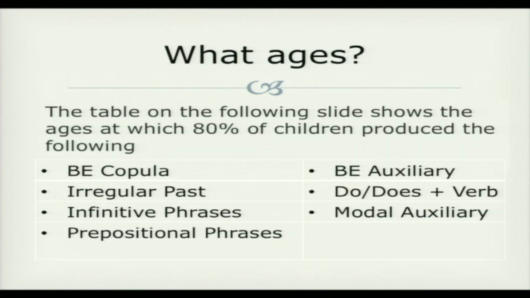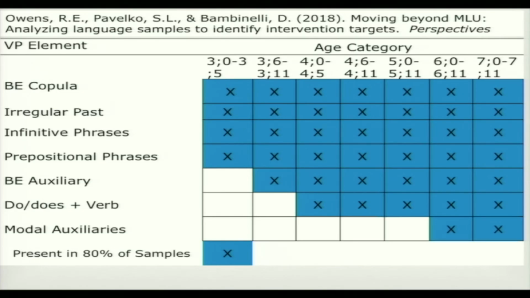The table on the following slide shows the ages at which 80% of children in the SUGAR study produced the be copula, the be auxiliary, irregular past tense verbs, infinitive phrases, prepositional phrases, do or does plus the verb, and the modal auxiliary. This table shows the ages at which children produced each of those verb forms. Every blue square that has an X indicates that 80% of the children used that form. So the be copula, irregular past tense, infinitive phrases, and prepositional phrases were used by 80% of all children in the study, starting at age 3-0.